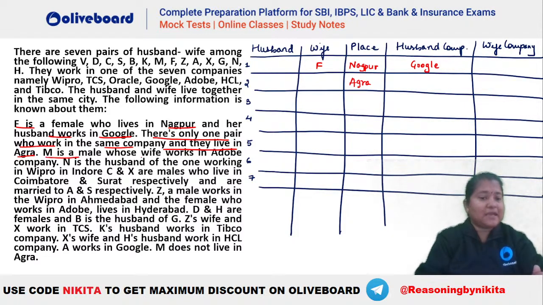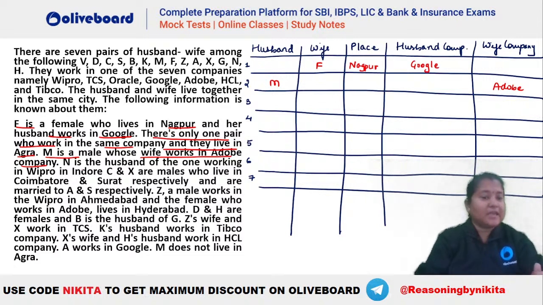M is a male whose wife works in Adobe company. So let's not place Agra right now. We will use this later. Agra को बाद में place करेंगे. Let's first place all the people, whoever is there. So M is a male. Let's say this is M. Now M is a male whose wife works in Adobe. So M is a male and his wife works in Adobe, that is also given.